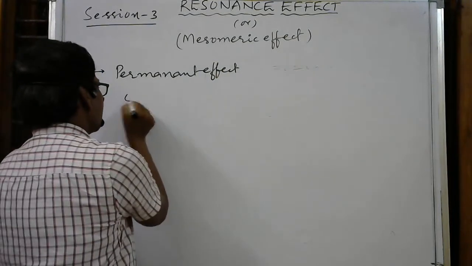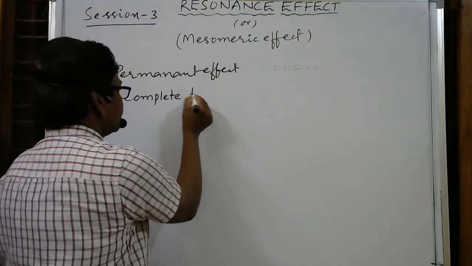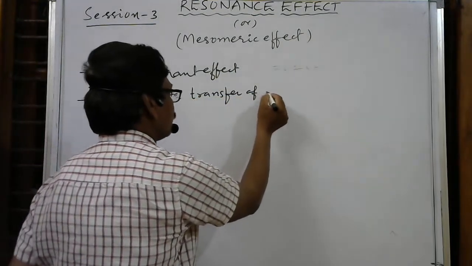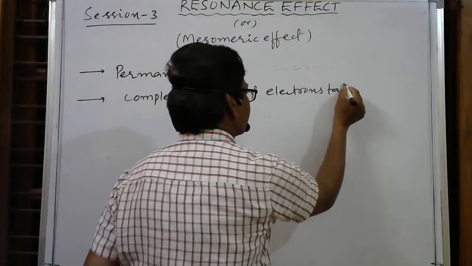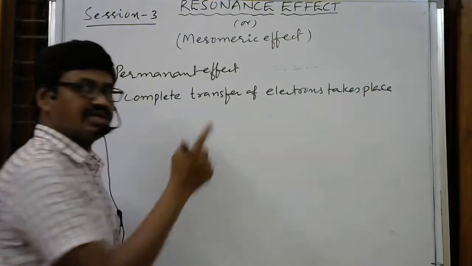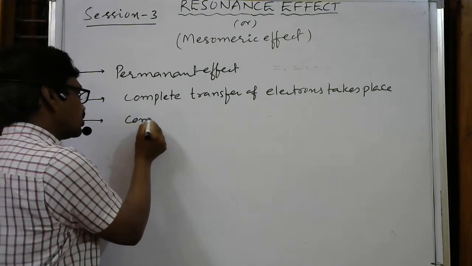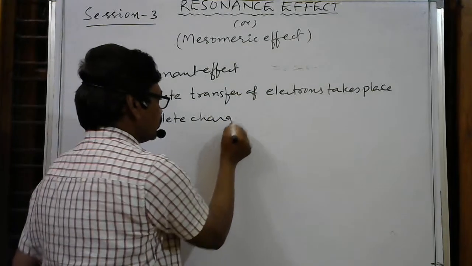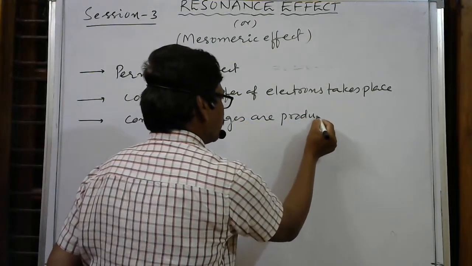Why? Because complete transfer of electrons takes place here. Because of the complete transfer of electrons, complete charges are produced, not partial charges.